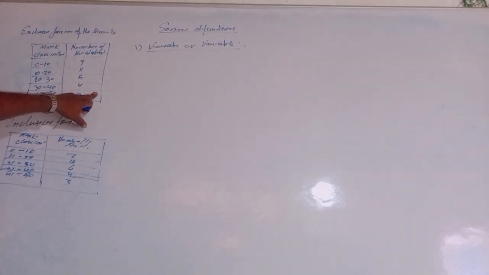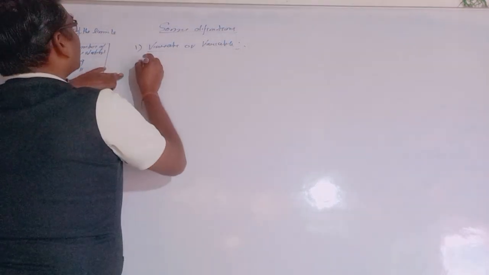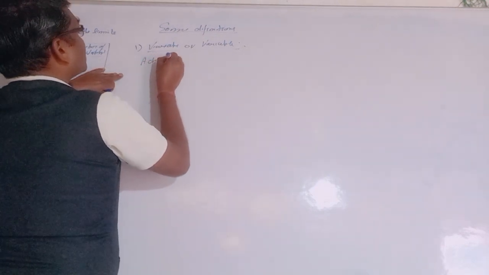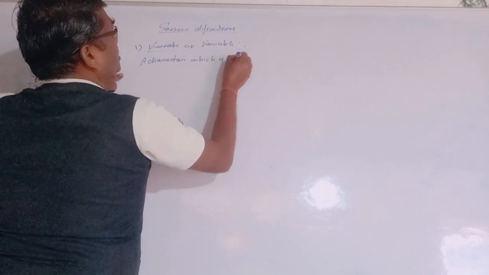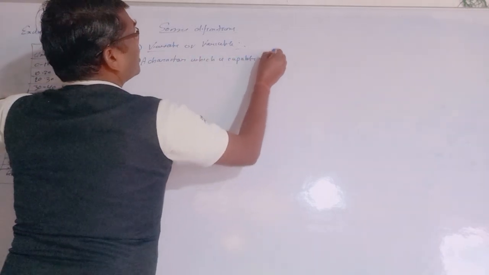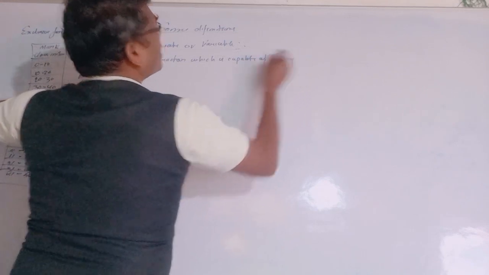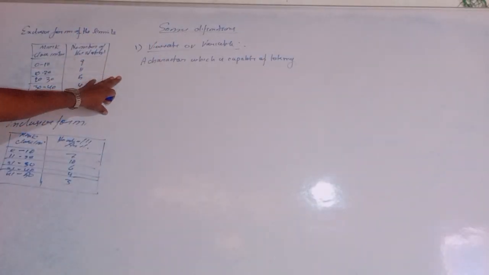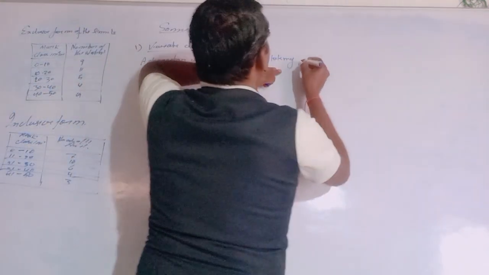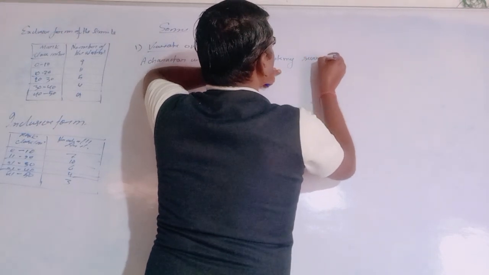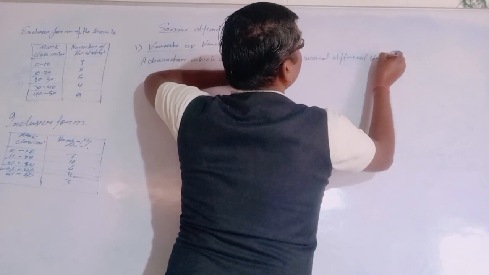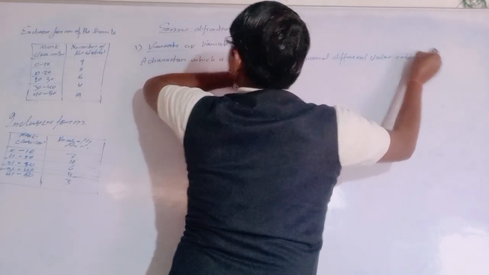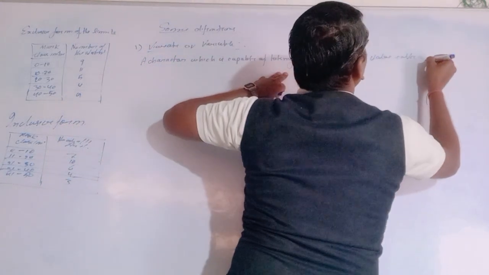A character which is capable of taking several different values is called a variate or variable.